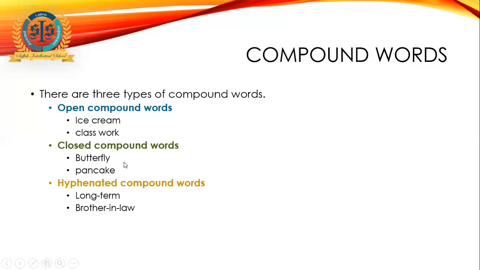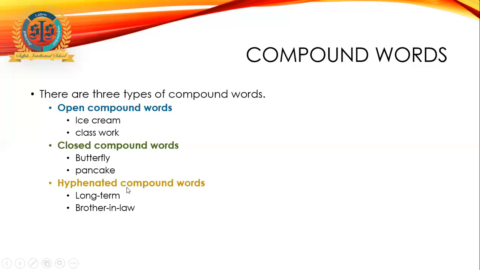Then there are closed compound words, which we were discussing in the compound word video. Mostly we use them, like butterfly. Butterfly has no space in between. Butter and fly are written together. Just like that, pancake. Pan and cake are two separate words, but they are glued together. So these are called closed compound words. When there is no gap in between them, they are called closed compound words.